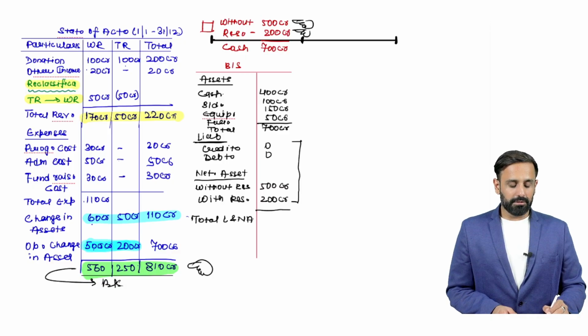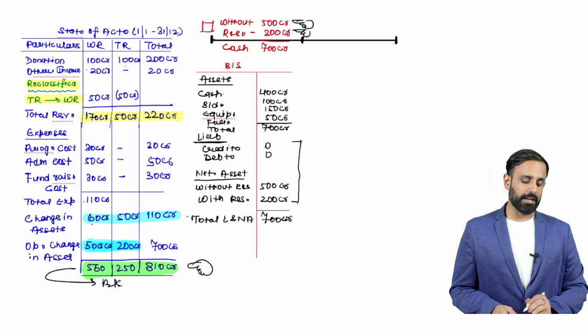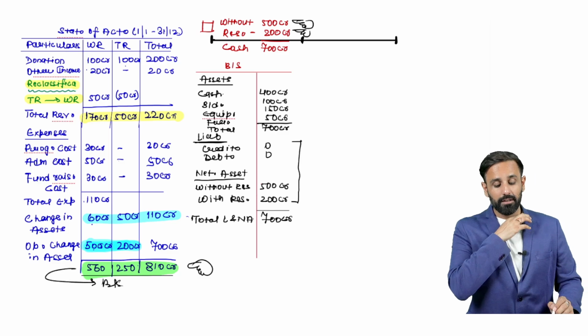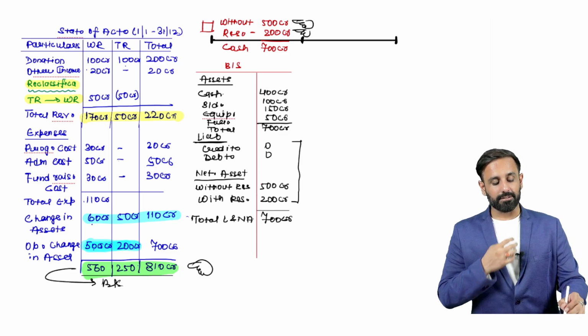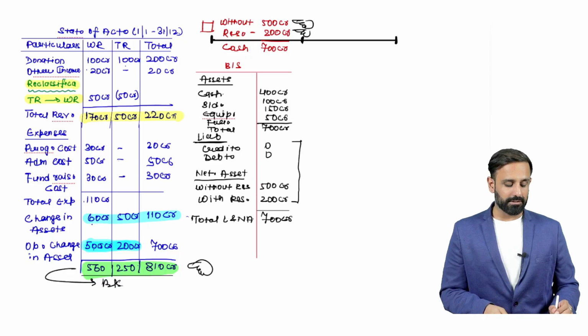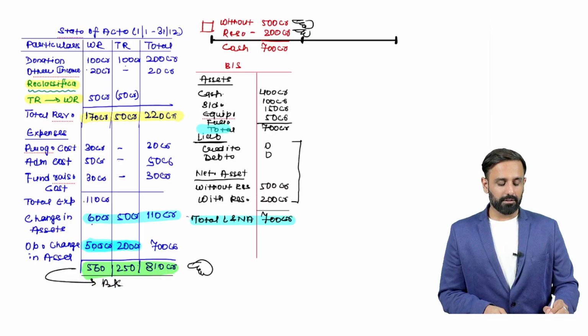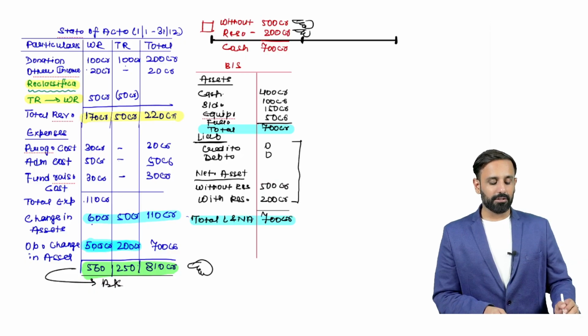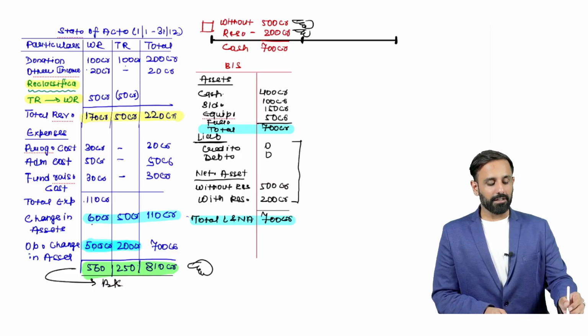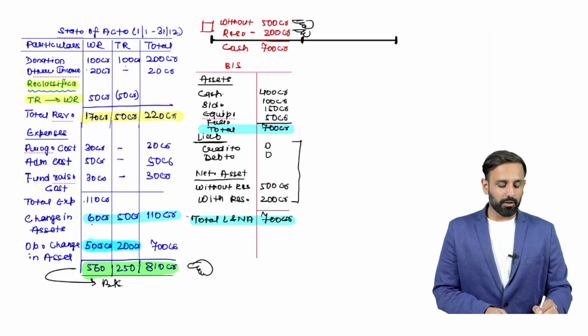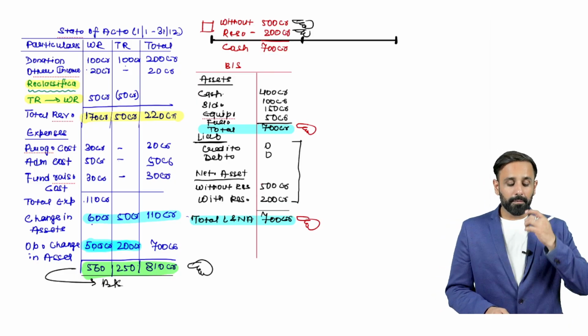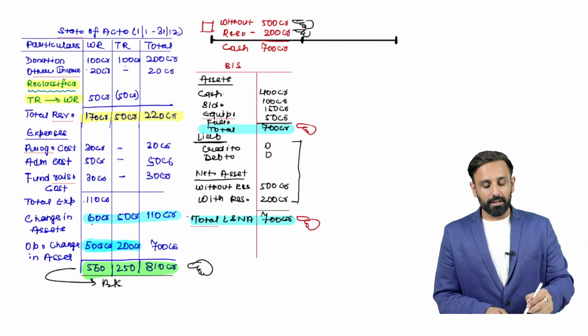That would be here 700 crore, right? Total would be here, that is 700 crore. I think you're able to understand, right? So here we can see the total of liability and net assets, that is 700 crore and 700 crore, right? I think you got the idea here. Now this is the opening balance sheet, right?